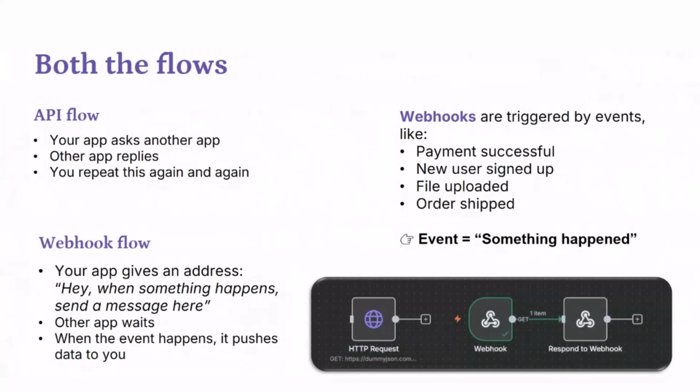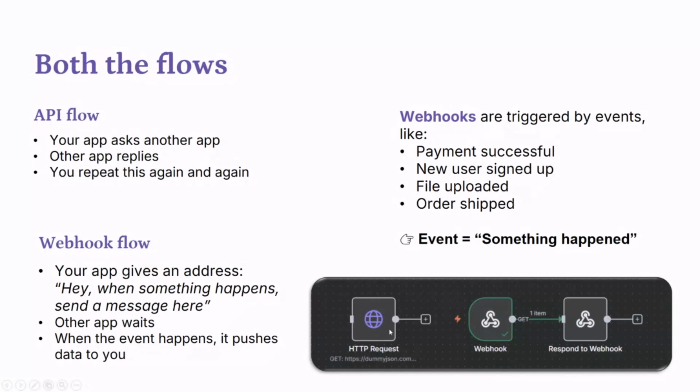In the API flow, your app asks another app, the other app replies, and you repeat this again and again. In the webhook flow, your app gives an address, saying, hey, if something happens, then please send a message, a trigger. The other app keeps on waiting until that event occurs, and when the event happens, it pushes data to you. Webhooks are triggered by events like payment successful, new user signed up, file uploaded, order shipped, anything.